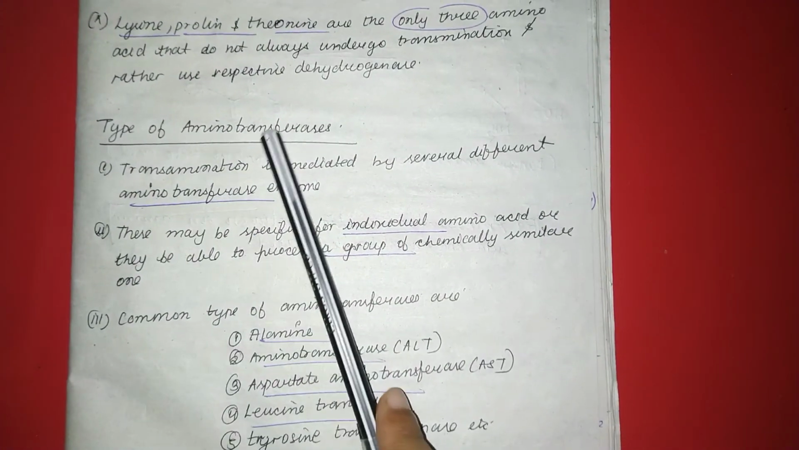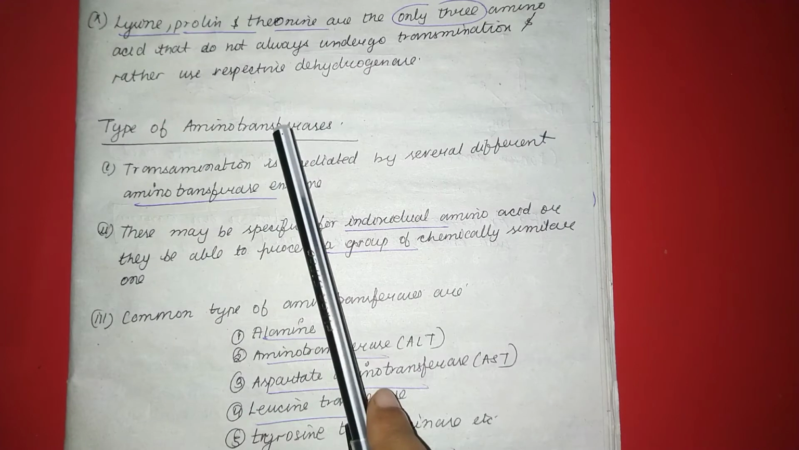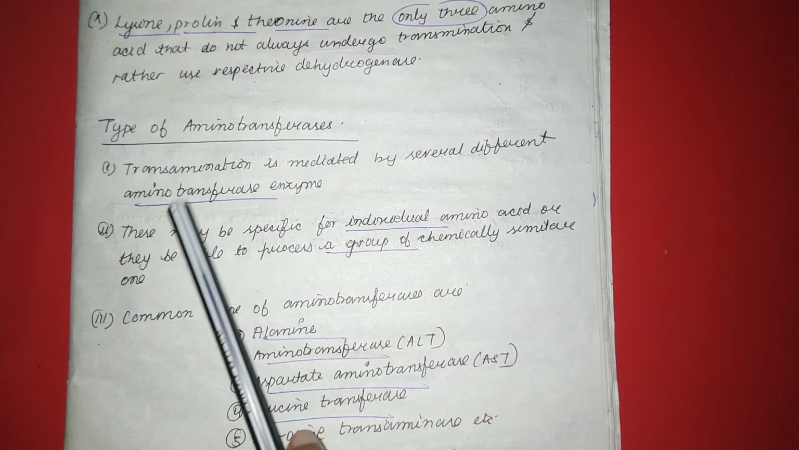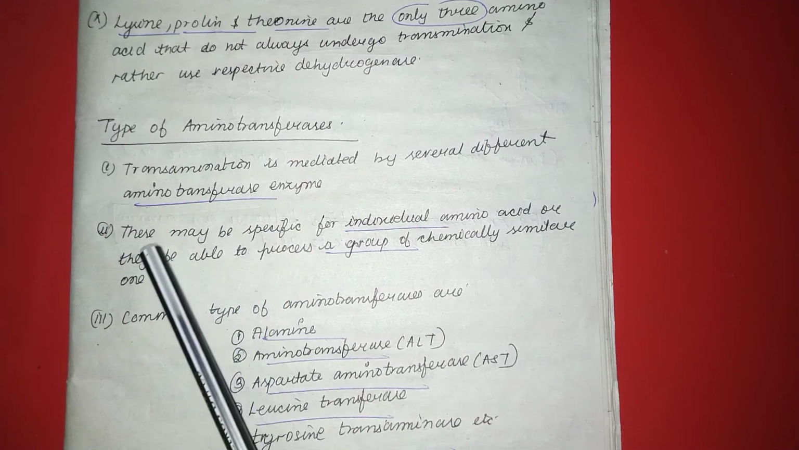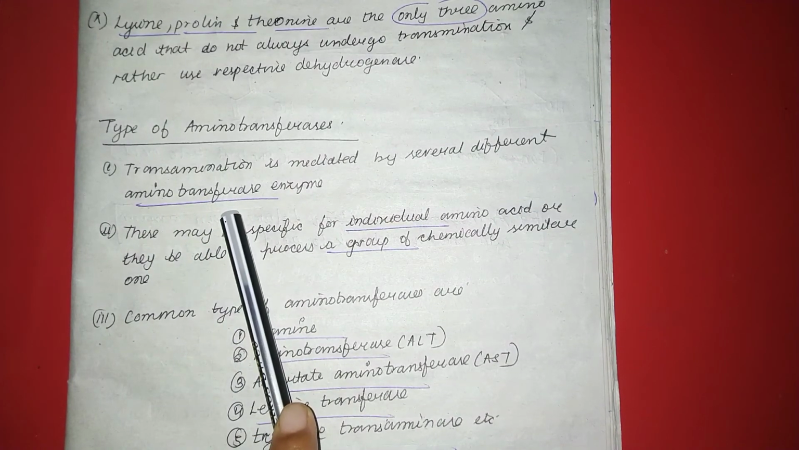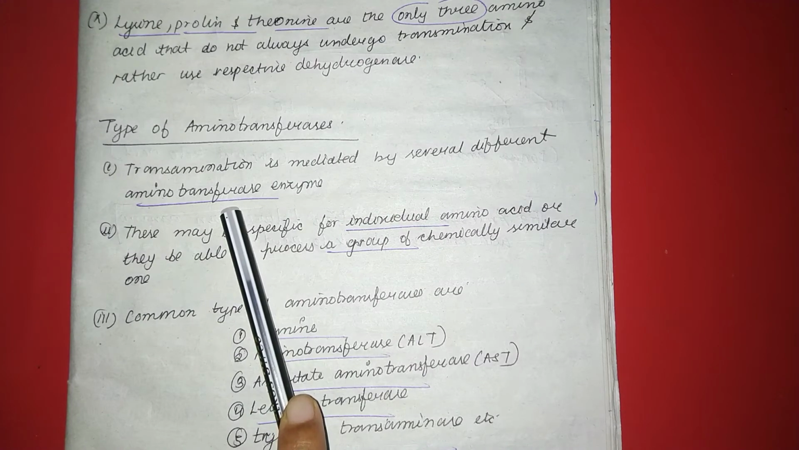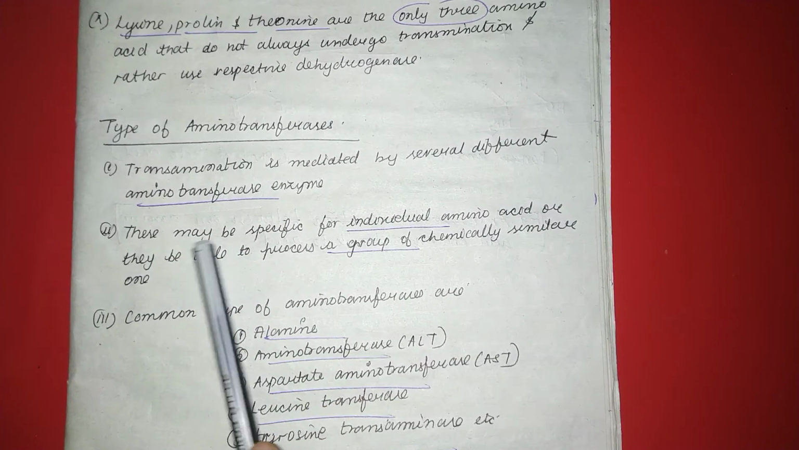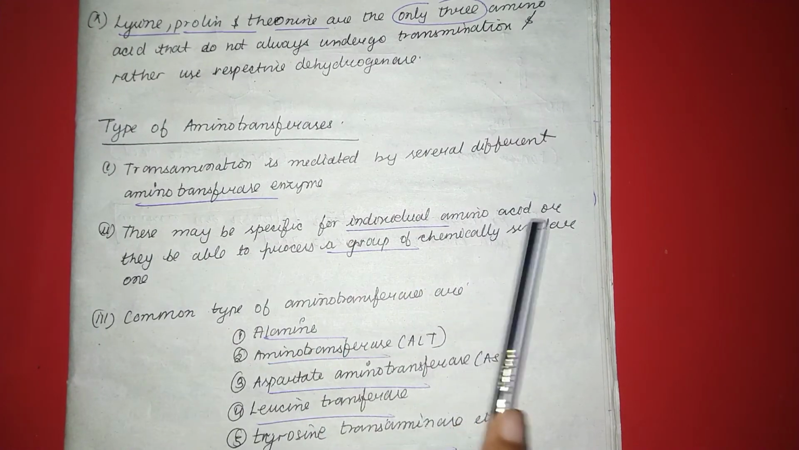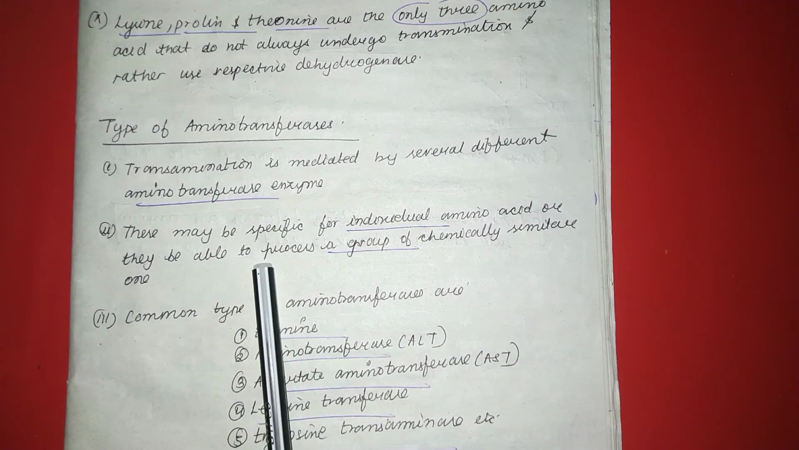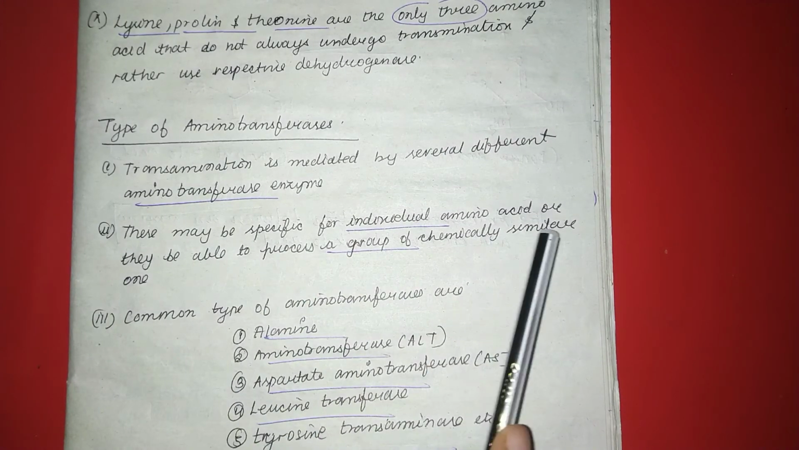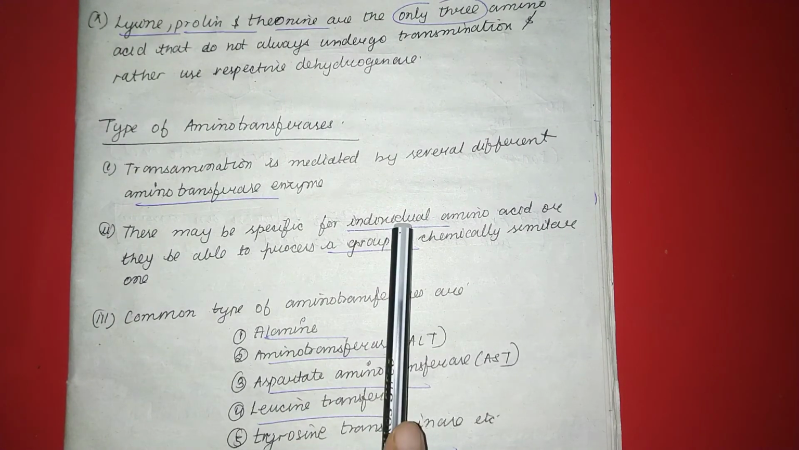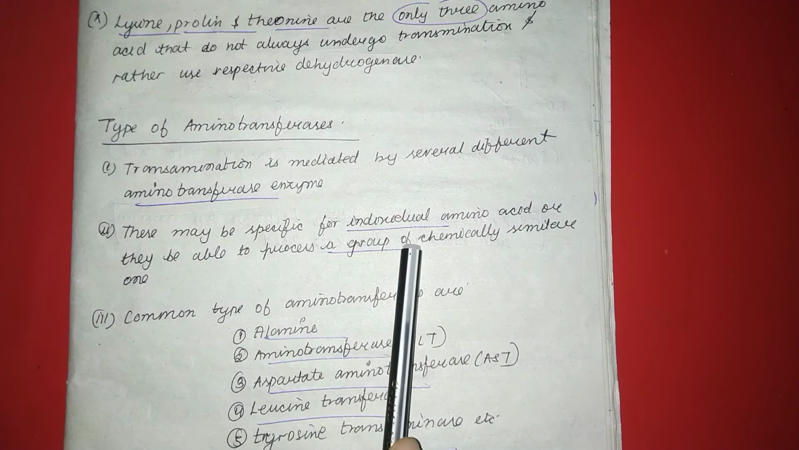Coming to types of aminotransferase. Transamination is mediated by several different aminotransferase enzymes, which may be specific for an individual amino acid, or able to process a group of chemically similar ones.